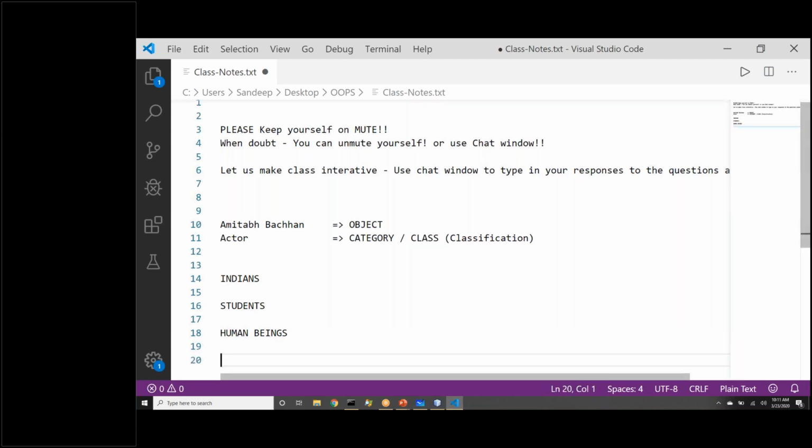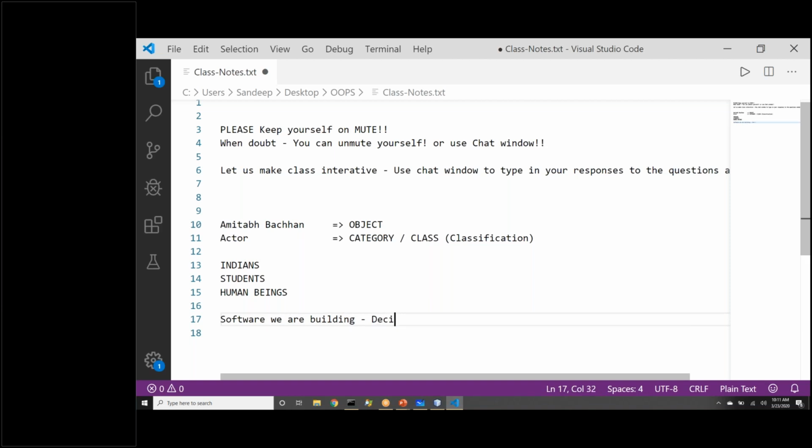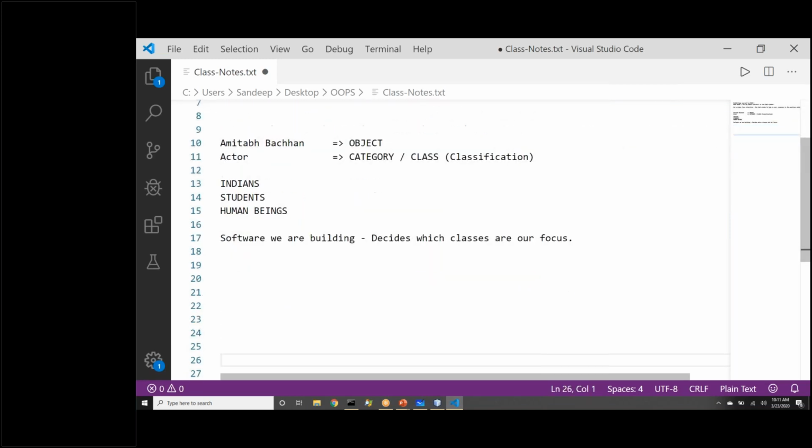So various categories are there. Which category we focus on and worry about depends totally on the software we are building. Though we can put any object in various classes, depending on what software we are building, that will decide how we classify them.